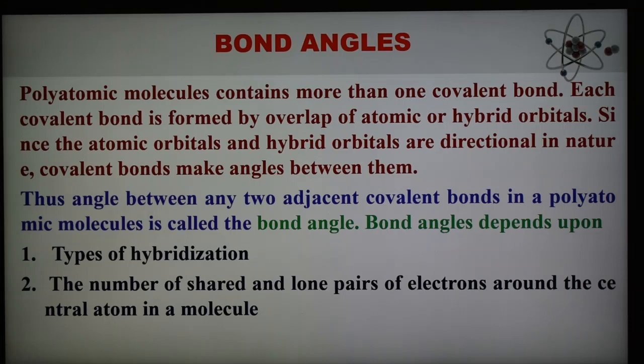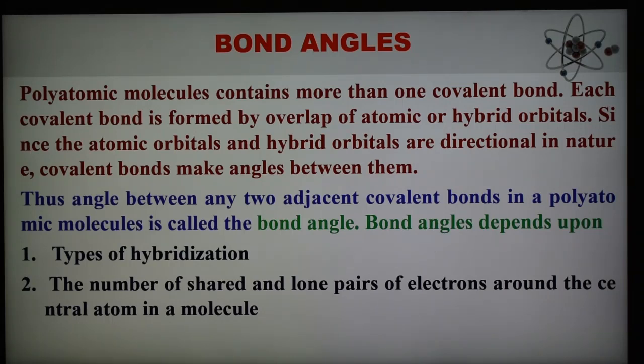The second bond parameter is the bond angle. A polyatomic molecule contains more than one covalent bond. Each covalent bond is formed by overlap of atomic or hybrid orbitals. Since atomic orbitals, except the s orbital, and hybrid orbitals are directional in nature, the covalent bonds make an angle between them. The angle between any two adjacent covalent bonds in a polyatomic molecule is known as the bond angle.